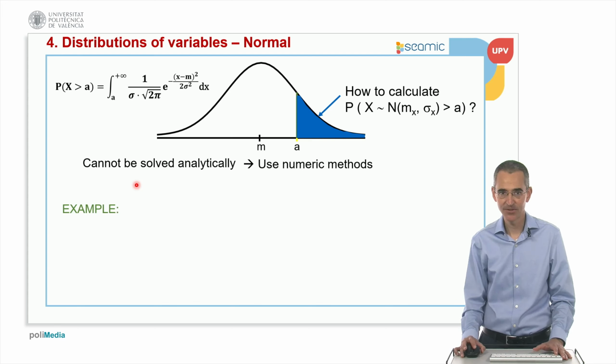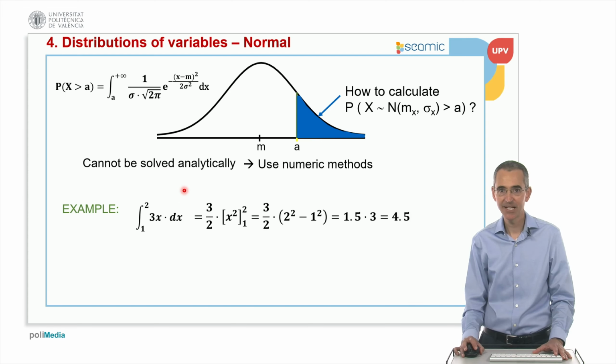And what are these numeric methods? I'm going to explain with a simple example. Imagine that I have the integration from 1 to 2 of 3x, a very simple polynomial expression. The primitive is 3x squared divided by 2. We apply the rule of Barrow, evaluating at x equal to 2 minus x equal to 1, and we end up with a solution which is 4.5. This is the straight line 3x, and the area from 1 to 2 is 4.5.